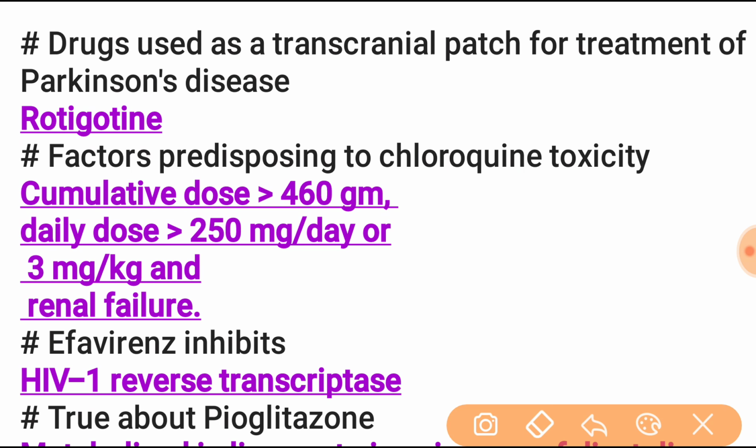Next one is the drug used as a transdermal patch for the treatment of Parkinson's disease, which is rotigotine. And factors predisposing to chloroquine toxicity are: cumulative dose more than 460 gram, daily dose more than 250 milligram per day or 3 milligram per kg, and renal failure. These are conditions for chloroquine toxicity.